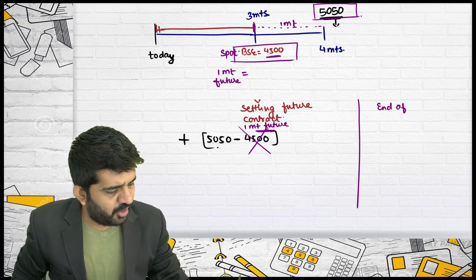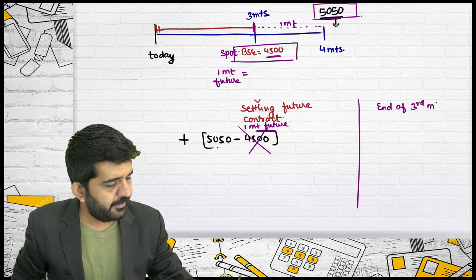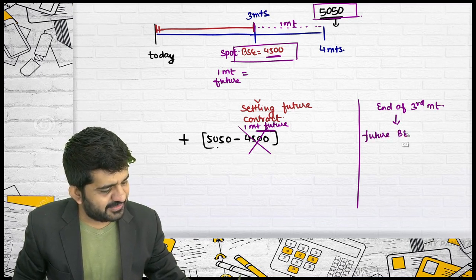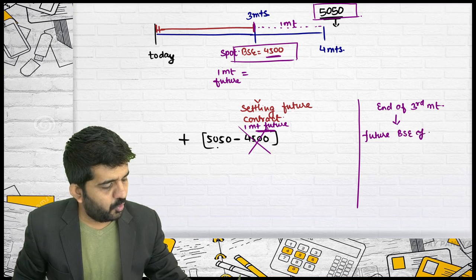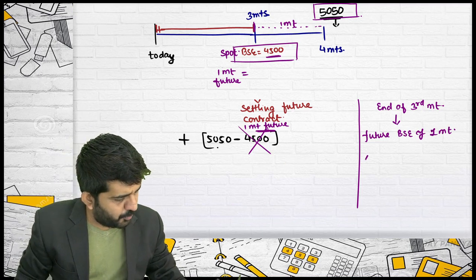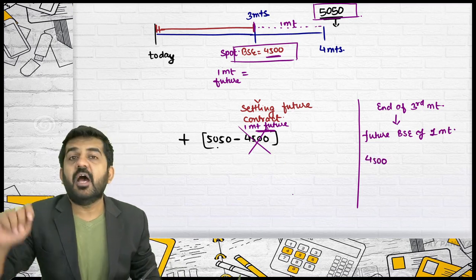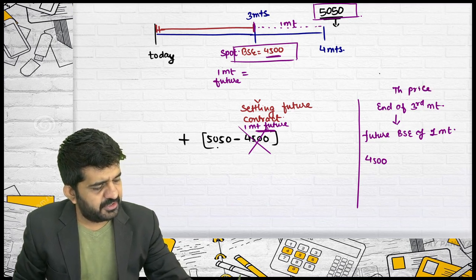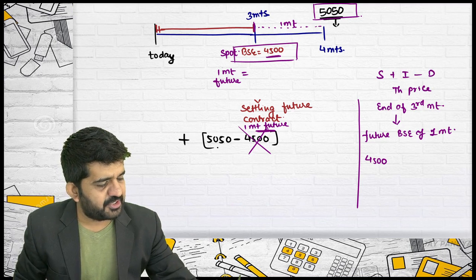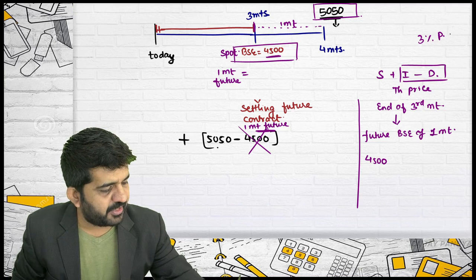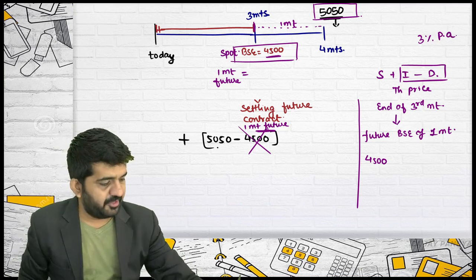At the end of 3rd month, I am finding out the future price of BSE of 1 month. So at the end of 3rd month, what is the spot? 4,500. How to find out the theoretical price? It is spot plus interest minus dividend. I know that interest minus dividend is 3% per annum. Is that right? Interest minus dividend.